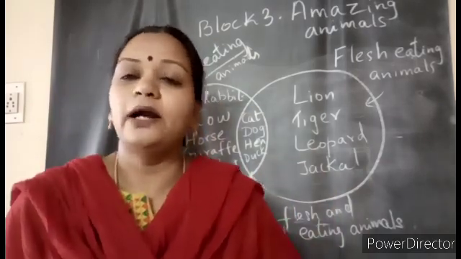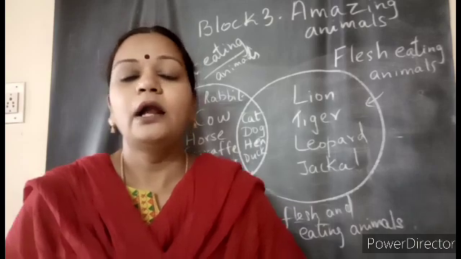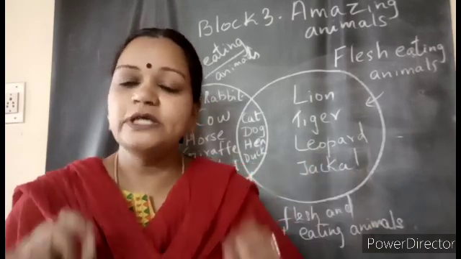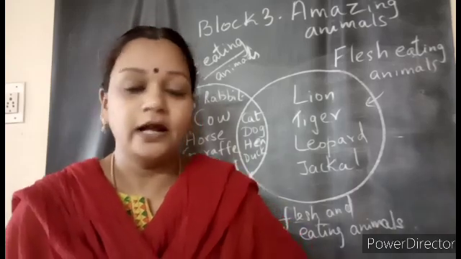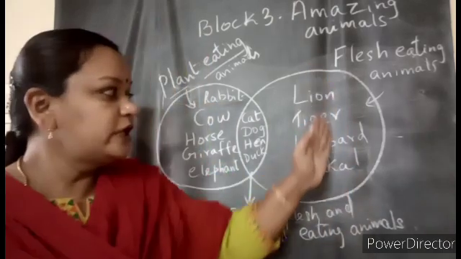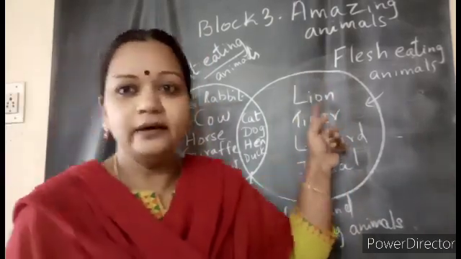Both the flesh and plant they will eat. Yes, no children? Now, in your textbook, you have some pictures. So, will you please observe the pictures, what is given in that. And a few more things about the animals we are going to learn. Now, here you see, children, lion and tiger is there.